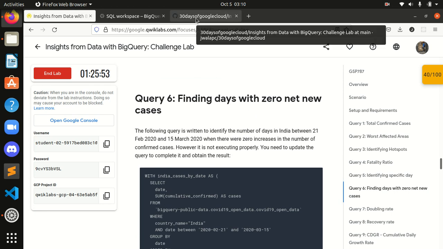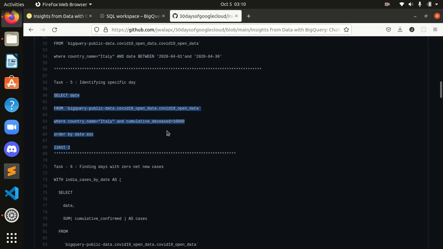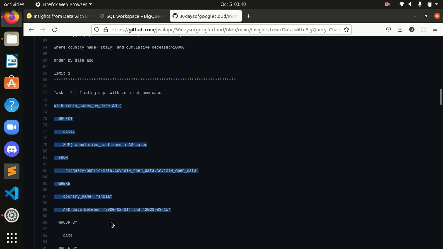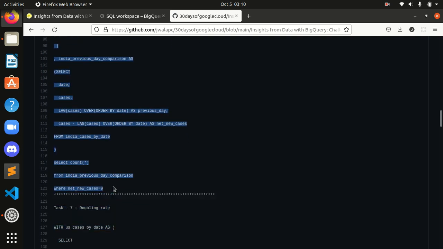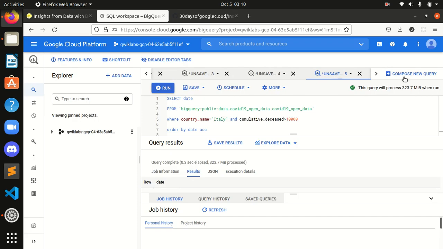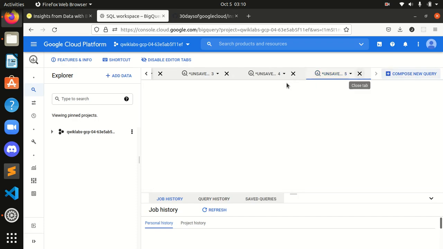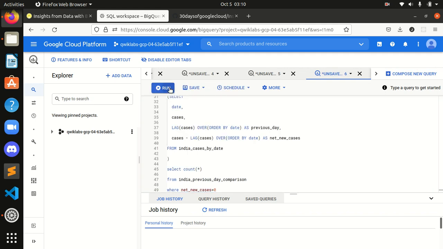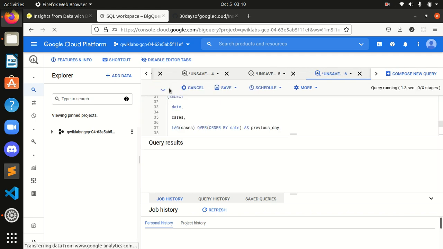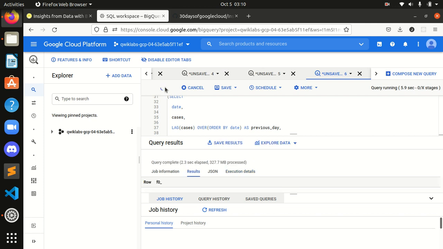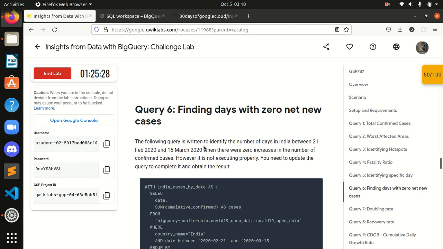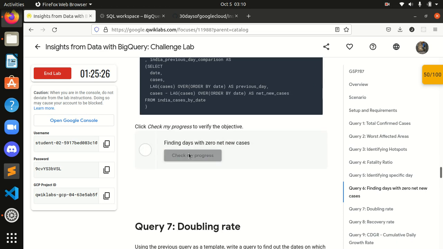Now query number 6, this is our query number 6. I will come here and select my entire query number 6. I will go and compose a new query again, paste this entire query and run this. As you can see, guys, our query is running. This is the 6th one and we have completed this also successfully. Let's check it.